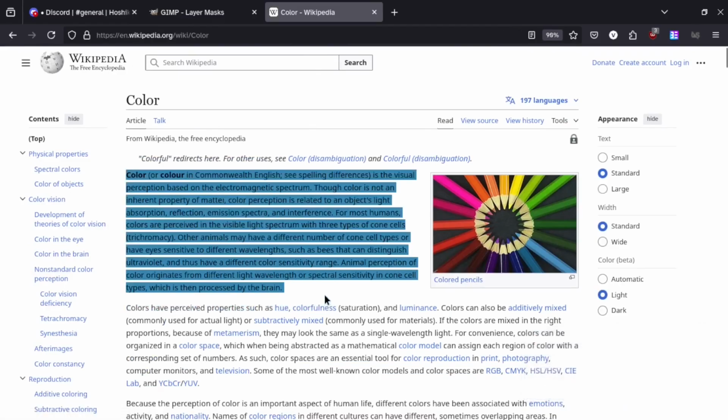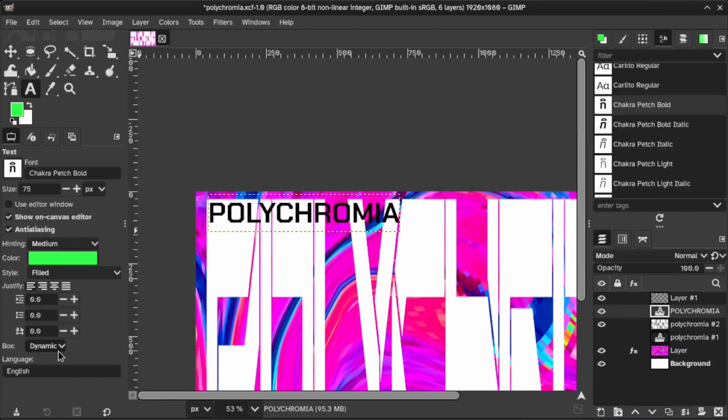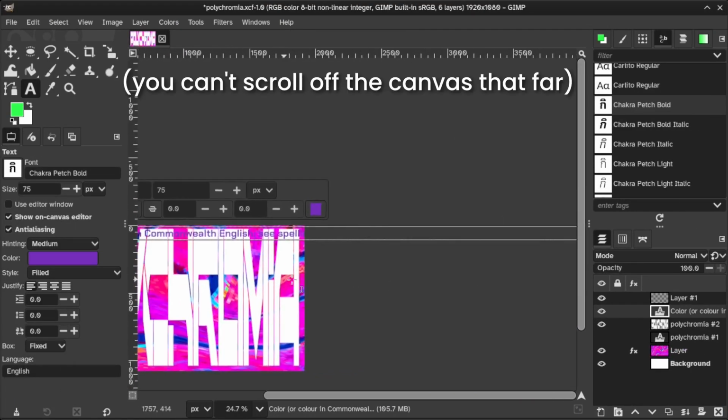I tried pasting in a paragraph. Note to self, set the bounding box before setting the paragraph. Oh no, oh no, no, no, no, no.